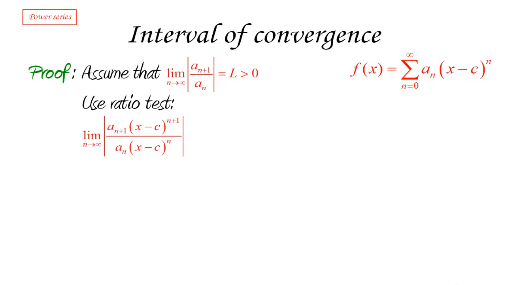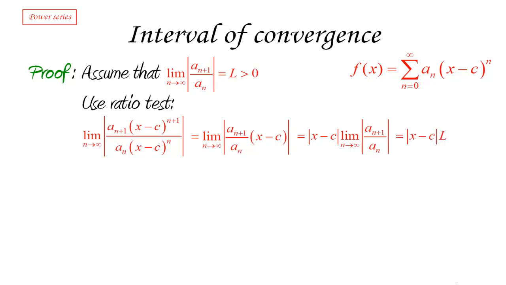Well, there is the obvious simplification that we can do of canceling powers of x minus c. That leaves us with this expression. x minus c does not involve n, so it can be taken out of the limit. And now we're left with the limit as n goes to infinity of the absolute value of a_(n+1) over a_n. And we have said that that's going to be some number L.